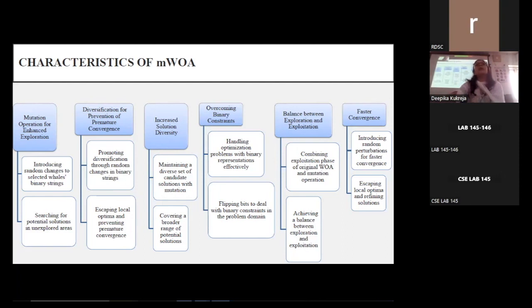Comparison is done between different meta-heuristic approaches. In the first 3 columns, basic standard meta-heuristic algorithms are implemented, which are particle swarm optimization, gray wolf optimization algorithm, and whale optimization algorithm. In the last 3 columns, as you can see in the slide, move to the next slide, please.